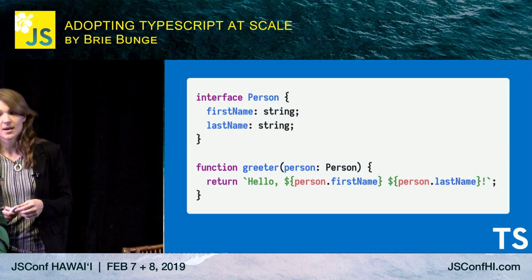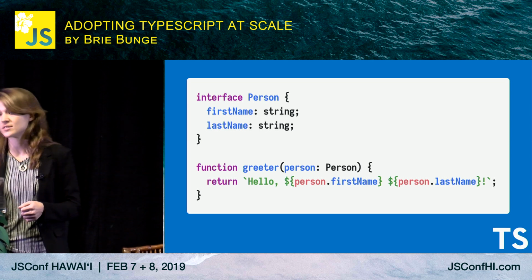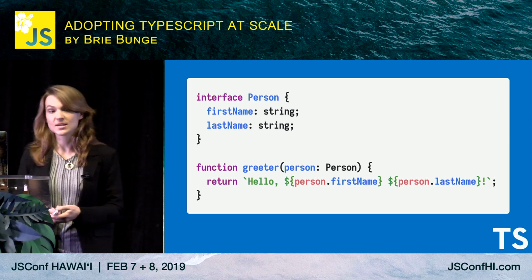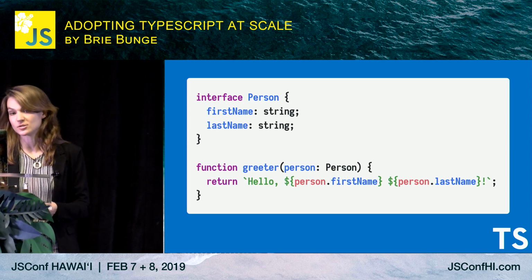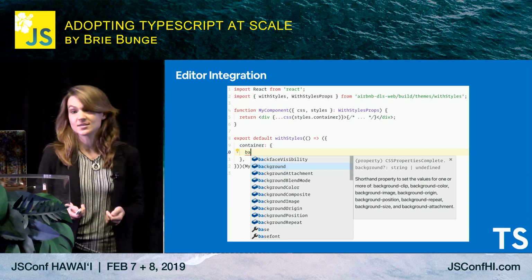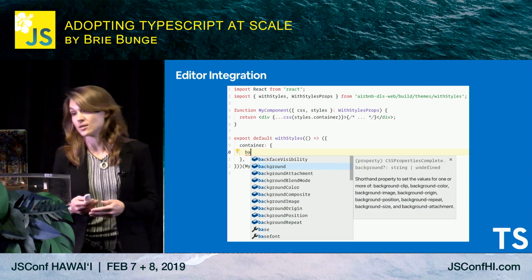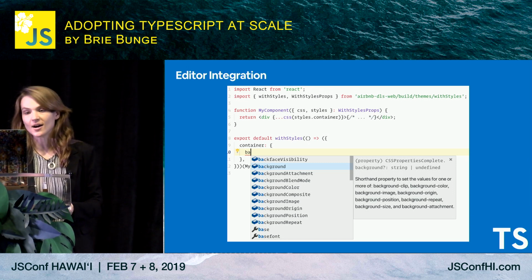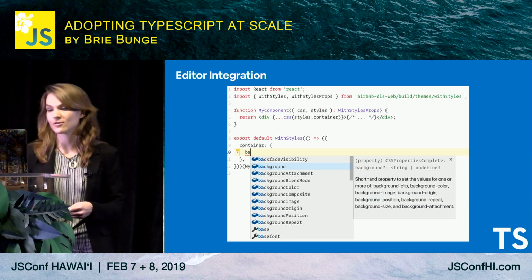We can express the type of other objects as well. This interface describes the shape of a person object that has a first name and a last name. And you can describe types for more complicated constructs. TypeScript not only comes with a compiler that can tell you when something has gone wrong, it also has a language server that editors can hook into for things like autocompletion, find usages, refactoring, and more.